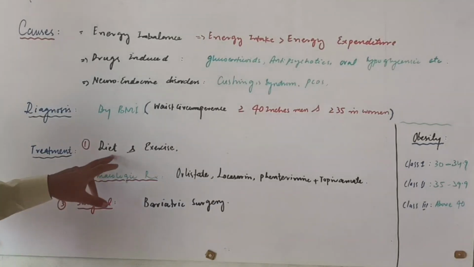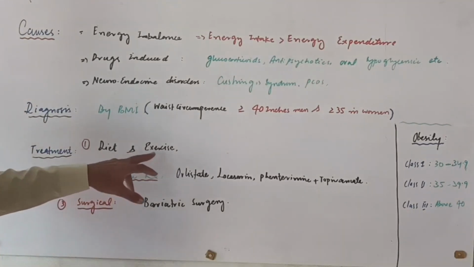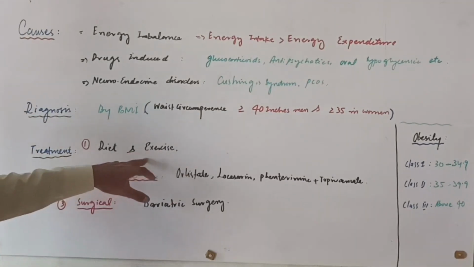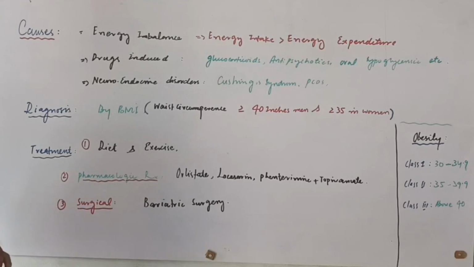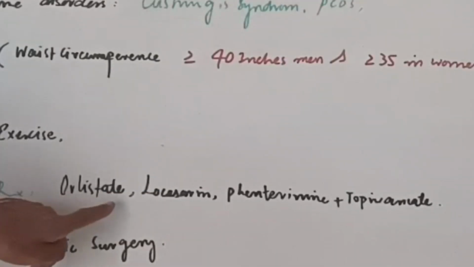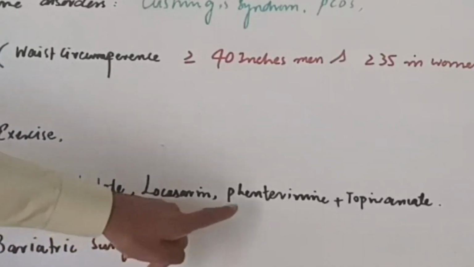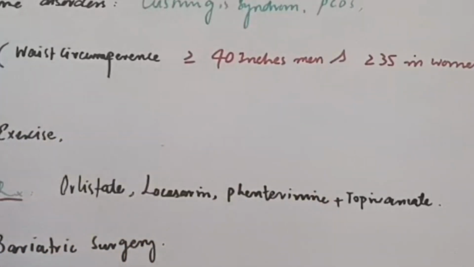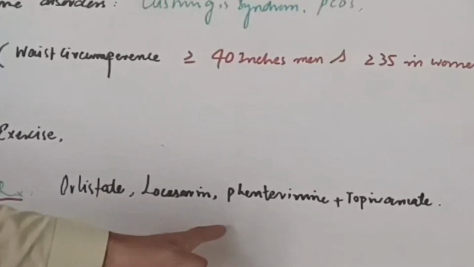The other is, if diet and exercise fail and don't reduce the obesity, they go for pharmacologic treatment. In pharmacologic treatment, we give the person drugs which reduce the obesity. For example, drugs like orlistat, lorcaserin, and phentermine plus topiramate are given. So these cause reduction of weight.